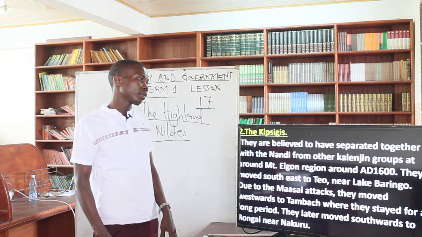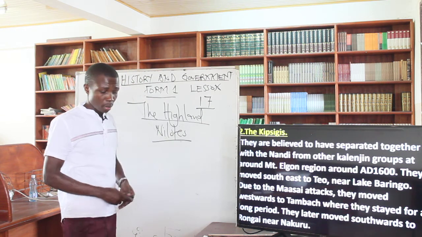Then Kipsigis is another example of Highland Nilotes.